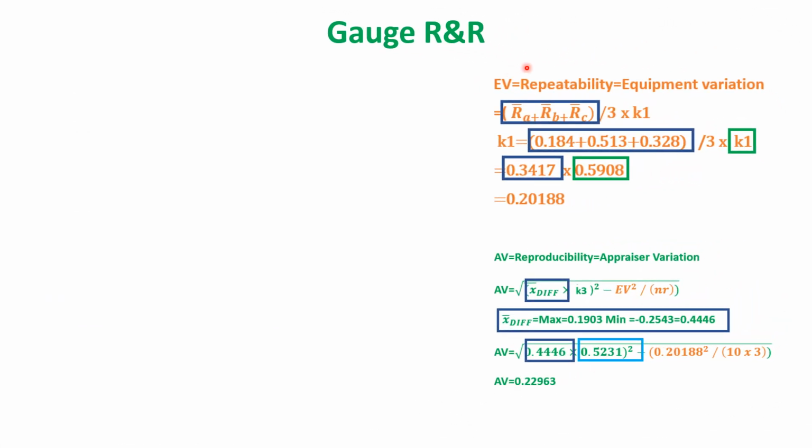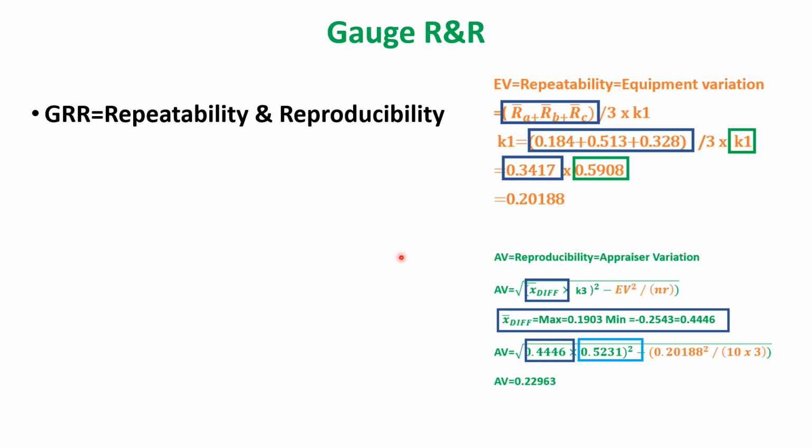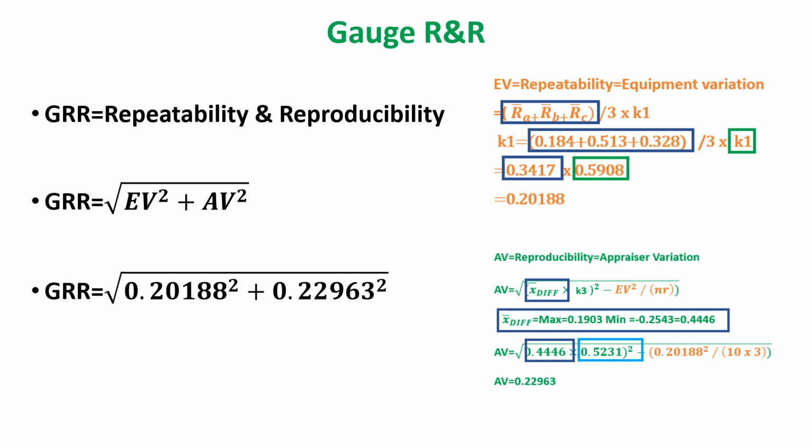How to calculate gauge R&R? We have got repeatability, we have got reproducibility. Then for me, it is simple because it is a combination of both, that is gauge R&R. So the formula is the square root of EV squared plus AV squared. So I can square these two values and add them together. That will give me gauge R&R, that is 0.030575.